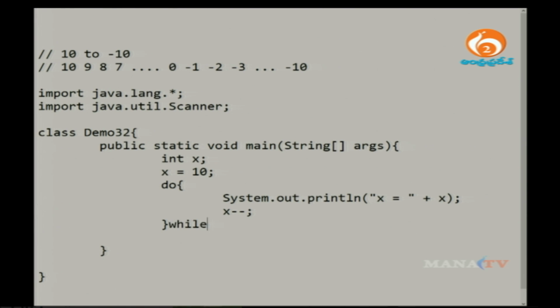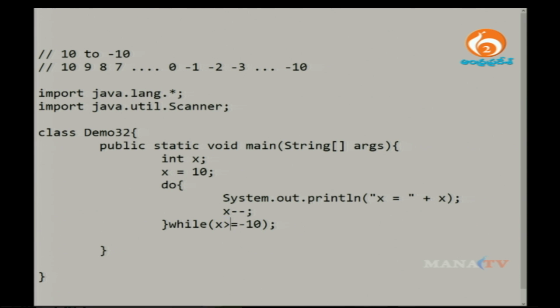Now what is the condition you need to write here? Previously we used less than or equals to. If I write minus 10, what will happen? Plus 10 is less than or equals to minus 10, is it correct? No, you have to change something here.